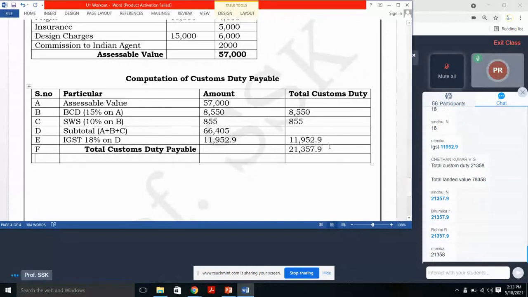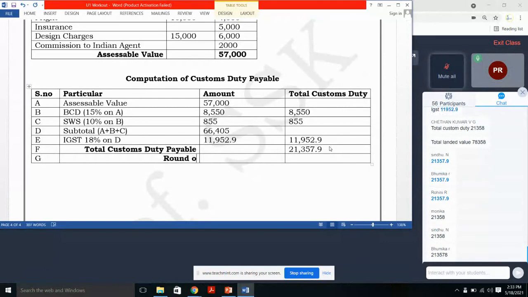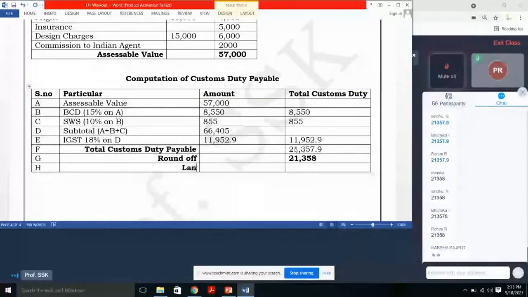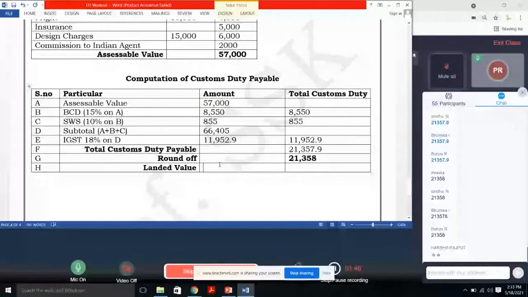So round off, G. How much? 21358. Okay. Next, H, landed value. How much is the landed value?